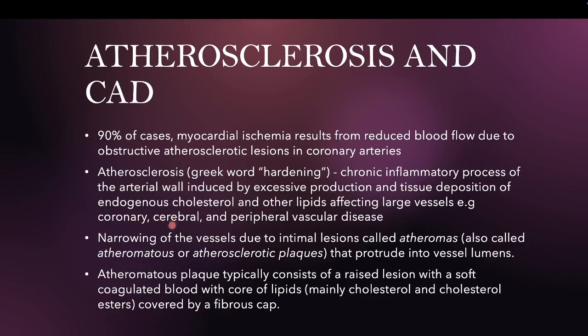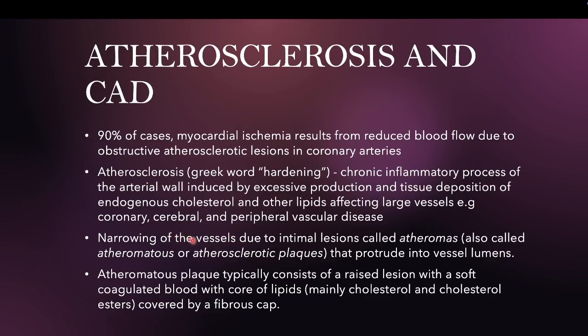If it affects our cerebral artery, which supplies the brain, it is usually termed stroke or cerebrovascular accident. When it affects the vessels supplying our upper limb and lower limb, it is termed peripheral vascular disease.